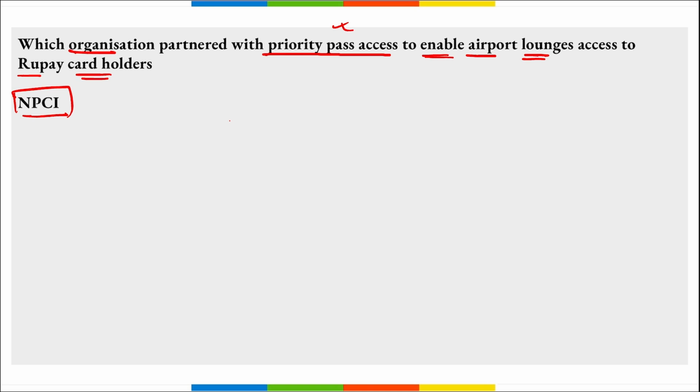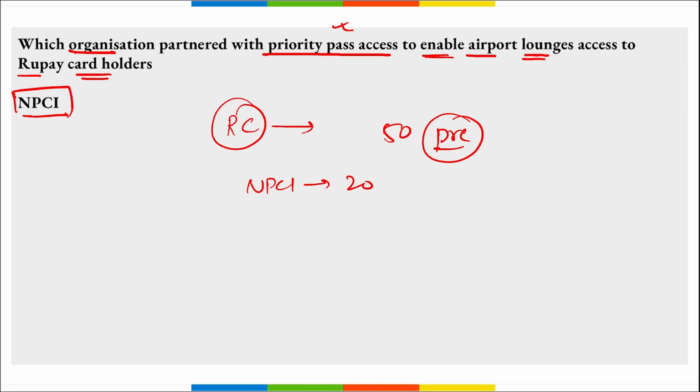Under this partnership, eligible RuPay card holders in India will have access to more than 50 premium lounges at the airport and at various cities of India. RuPay card holders will also gain access to a network of railway lounges in India. And RuPay, remember, this is a multinational financial service and payment service system that was launched by NPCI in 2014, correct? And NPCI also launched UPI.